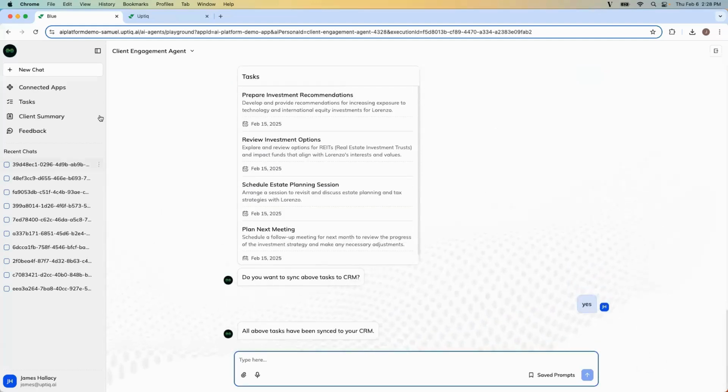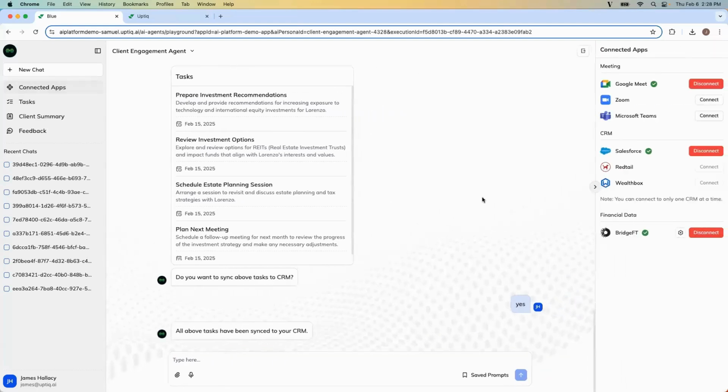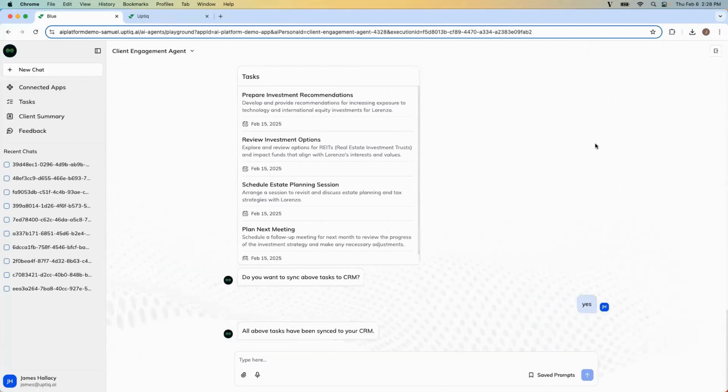I've simply done all of this by connecting my apps through quick connections with my meeting software, my CRM, and then my financial data through Bridge FT. I log into the system, it automatically connects, and I now have access to this information throughout the agent.